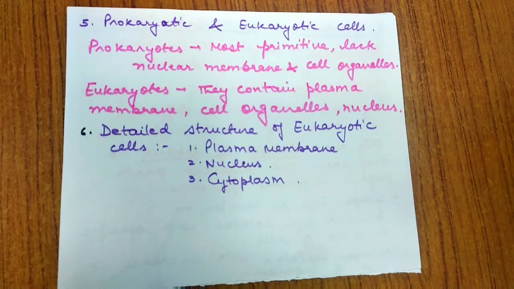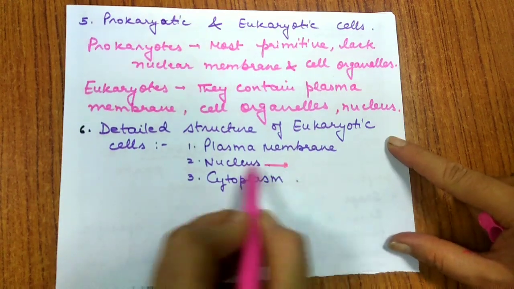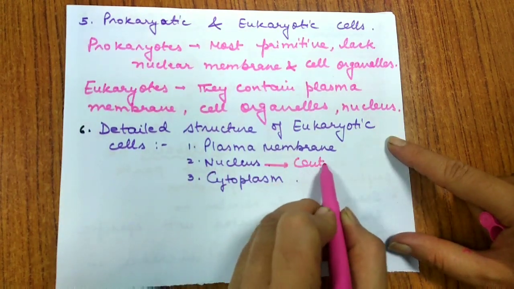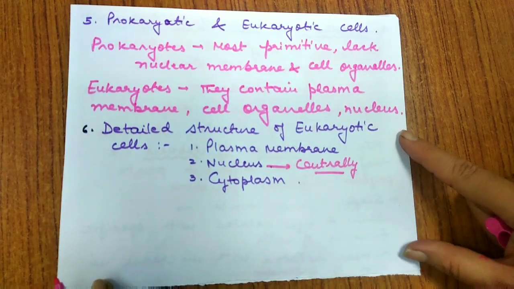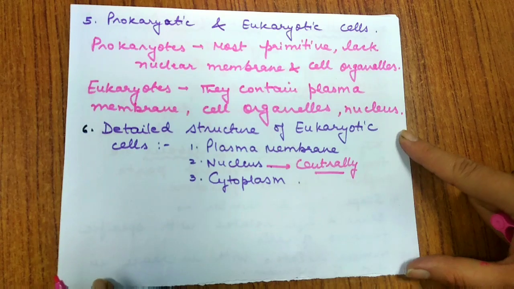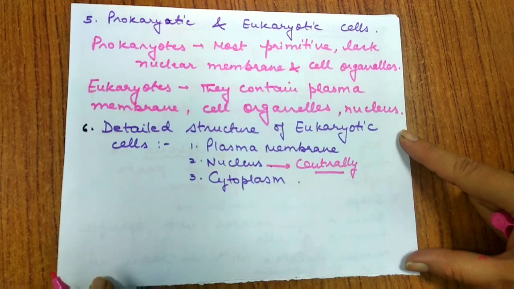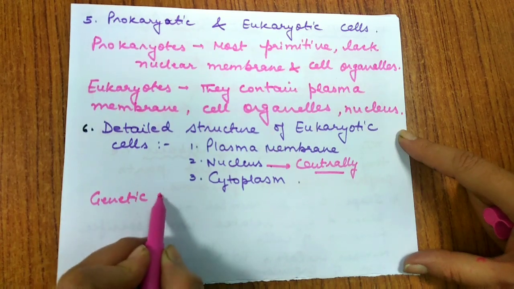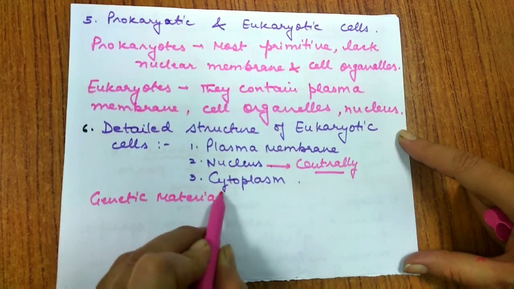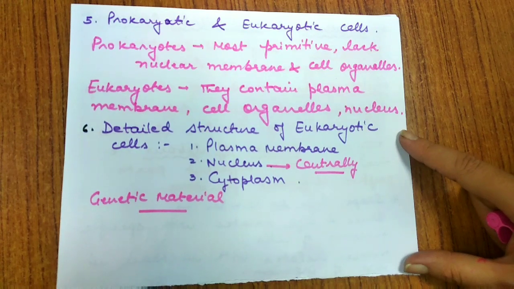So in animal cells it is centrally located, but in plant cells it has been shifted towards one side because of the presence of the vacuole. It contains genetic material also.